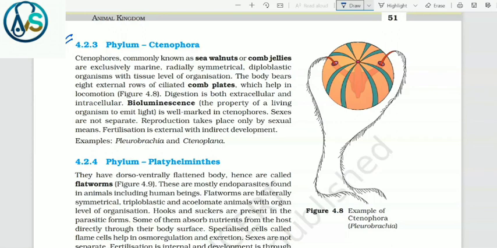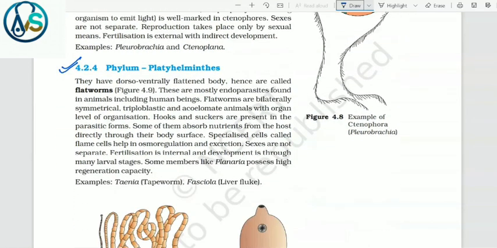Bioluminescence, that is the property of a living organism to emit light, is well marked in ctenophores. Sexes are not separate. Reproduction takes place only by sexual means. Fertilization is external with indirect development. Example, Pleurobrachia and Ctenoplana.